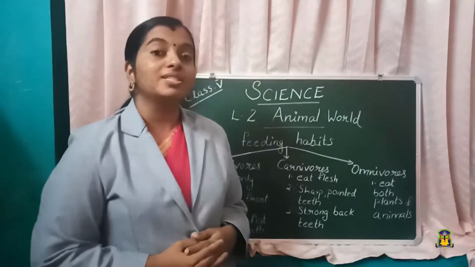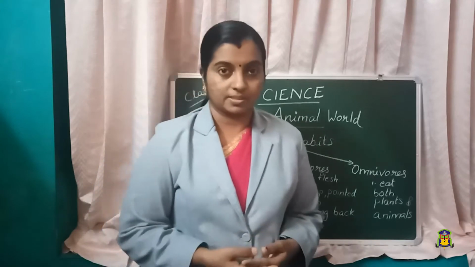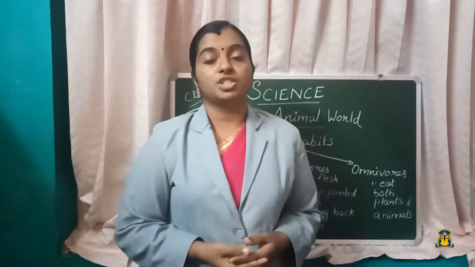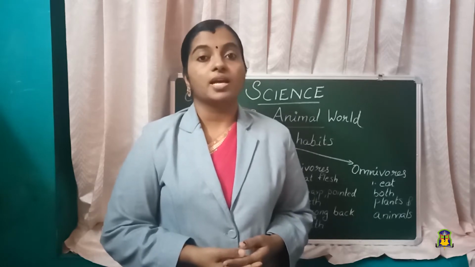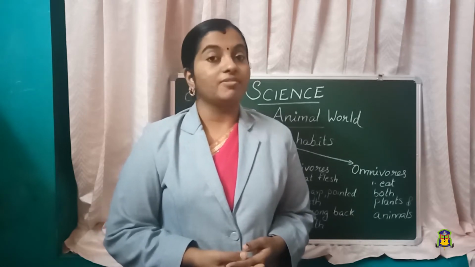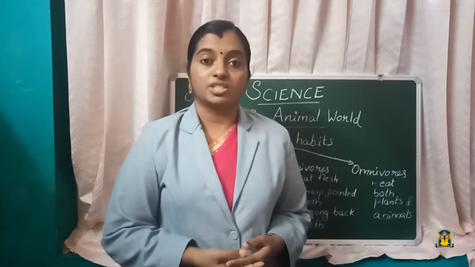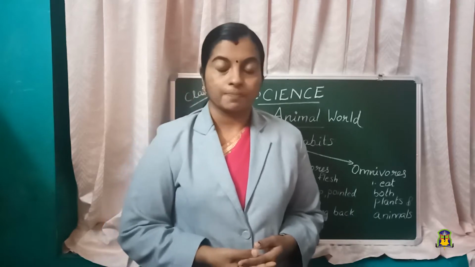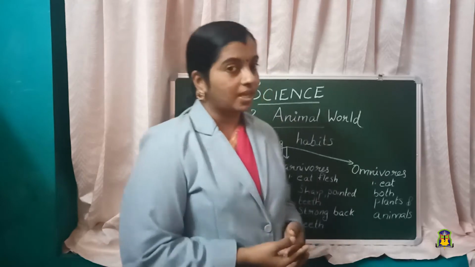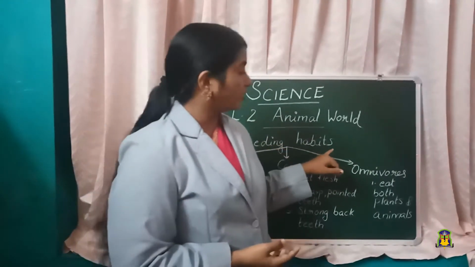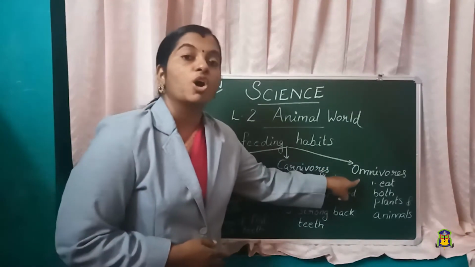Okay, so now we will study about the classification of organisms on the basis of their feeding habits. Between us, we can see vegetarians and non-vegetarians. Some people like only vegetables and fruits and they eat only plant foods. They are called vegetarians. And those who eat meat, fish and other non-vegetarian items, they are called non-vegetarians. And there is another category called eggitarians. They eat only egg food. In the case of animals, based on the feeding habit, they are classified into herbivores, carnivores and omnivores.